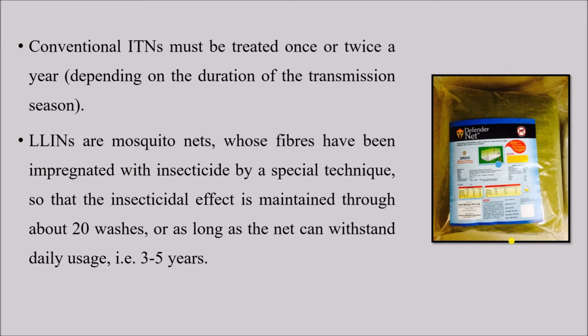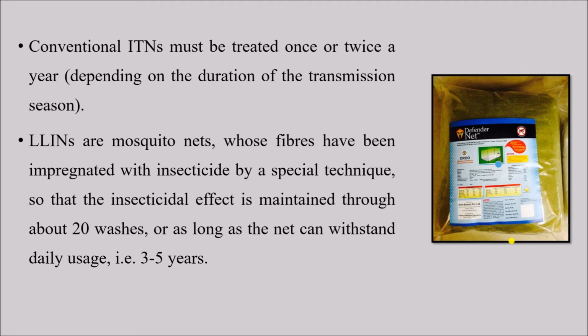Conventional ITNs must be treated once or twice a year depending on the duration of the transmission season. It means we take the regular mosquito net that we commonly use in our house and we treat it with certain insecticides once or twice a year depending on the duration of the transmission season, which means in a year for how many months the mosquitoes transmit the disease.